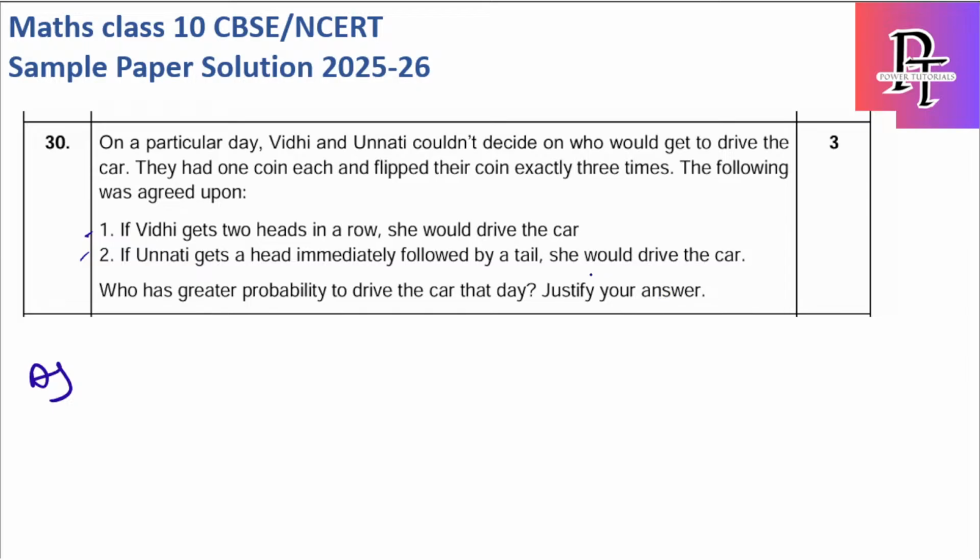So simply you have to find the probability for Unnati and Vidhi, and whichever is greater will get the higher probability. First one, Vidhi's probability, we will find it out. So it is a coin case. Coin case we already covered. So first we need to write all the cases, then we can solve this question very easily. So I'll write all the cases, total 8 cases. Okay, I'll write it here.